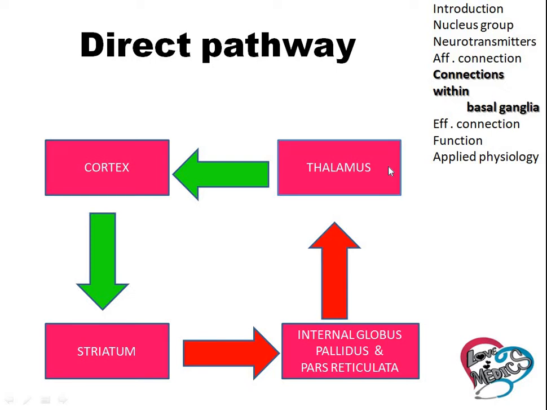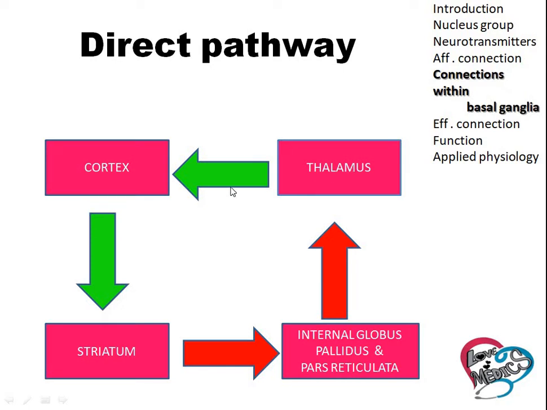Direct pathway. First, the thalamus sends the information to the cortex: we should move the hand. Then the information passes from the cortex to the striatum, and the striatum sends the signal to the internal globus pallidus, and that signal is sent to the thalamus. Okay.